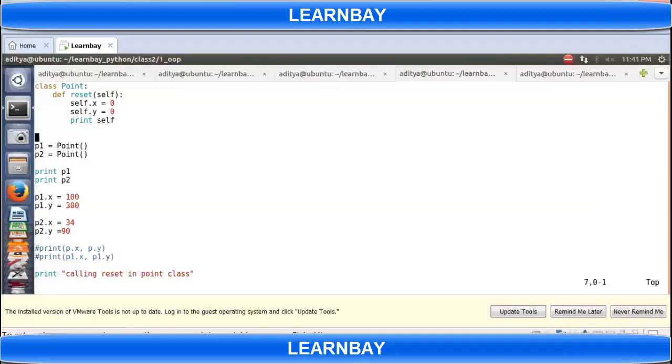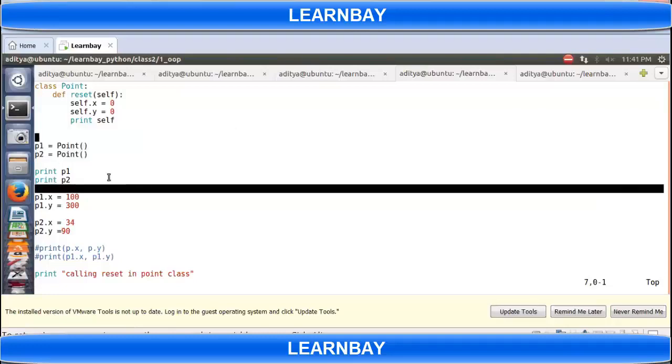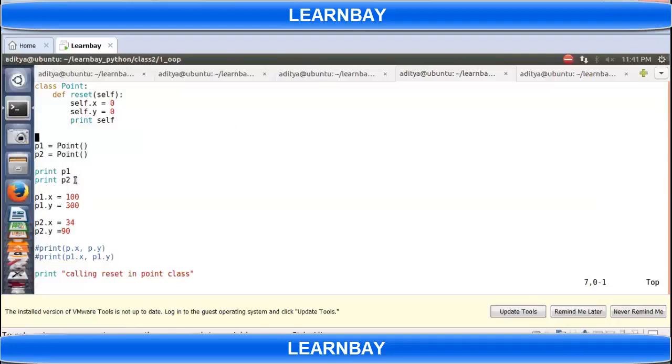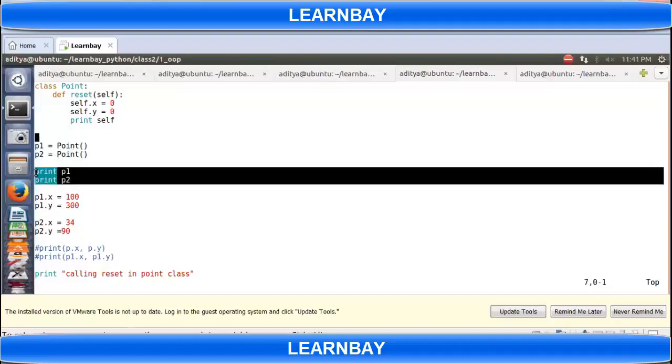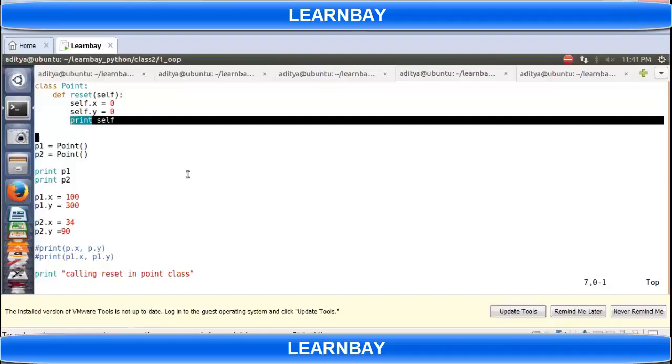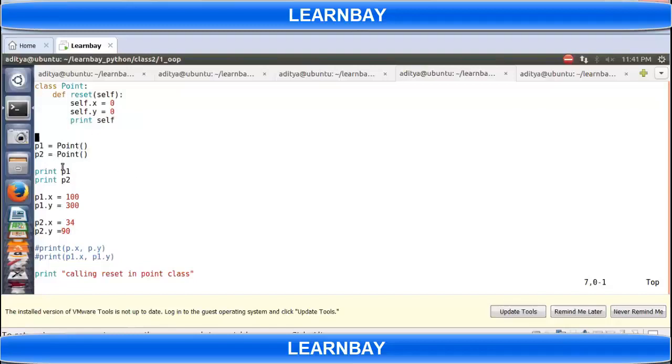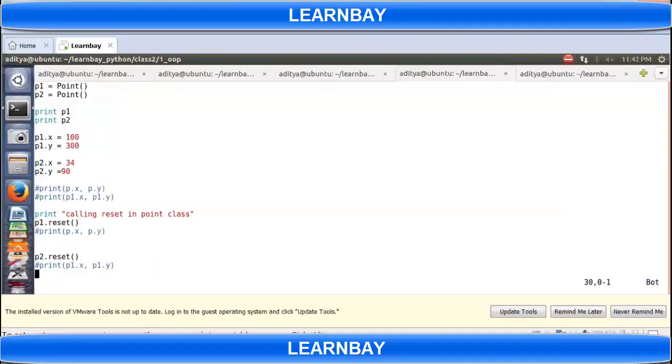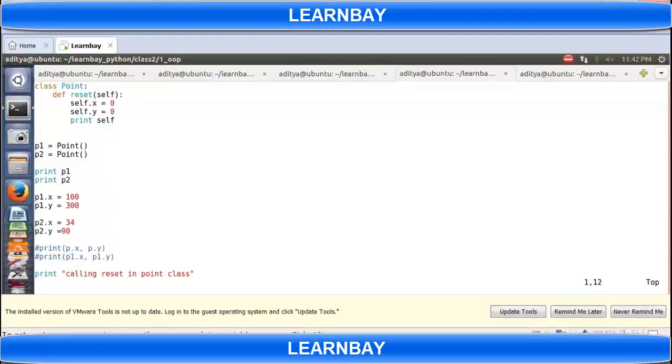Okay, so if we just look at this example, I'm printing P1 and P2 here, and then I'm printing self also. When I'm calling reset here, P1.reset, what will happen? The control will jump to the reset function. It will reset X and Y, and then it will print self.